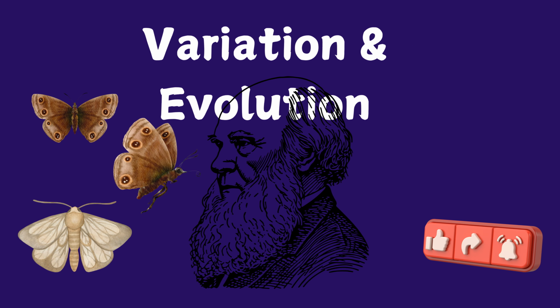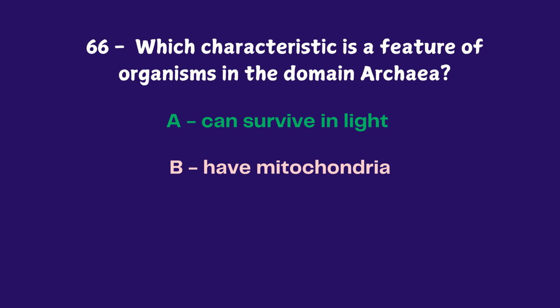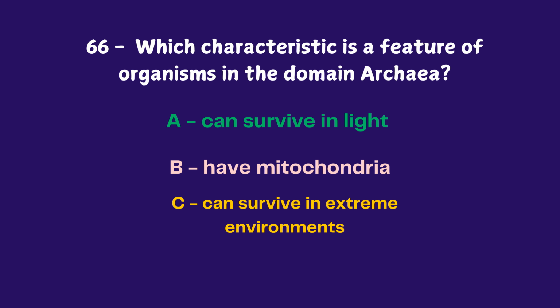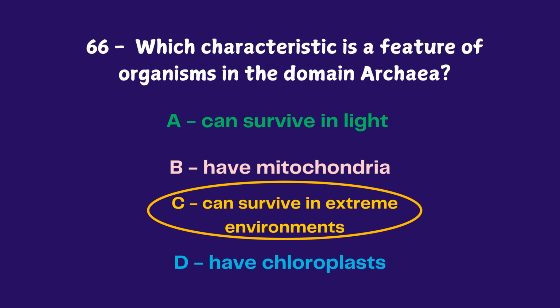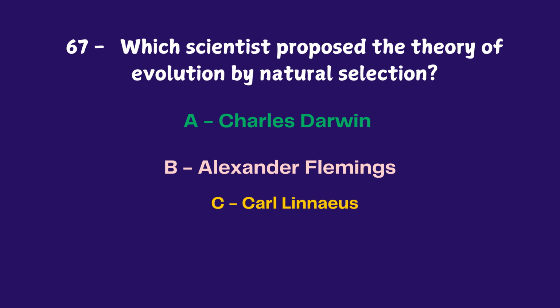Variation and evolution. Which characteristic is a feature of organisms in the domain archaea? Can survive in light, have mitochondria, can survive in extreme environments, have chloroplast. The answer is can survive in extreme environments. Which scientist proposed the theory of evolution by natural selection? Charles Darwin, Alexander Fleming, Carl Linnaeus, Carl Woese. The answer is Charles Darwin.